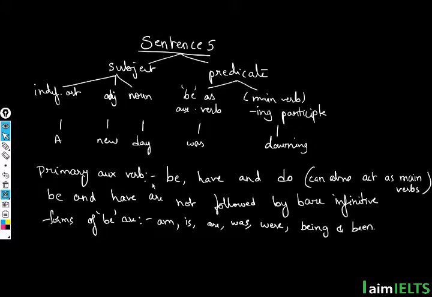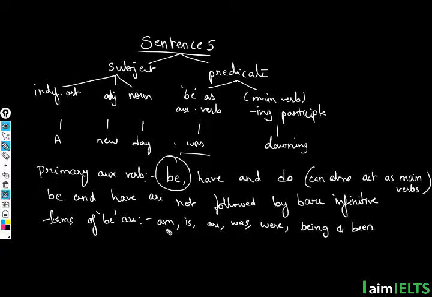these are called primary auxiliary verbs. Here we are using be as auxiliary verb, and this is actually called a primary auxiliary verb. Here be, have, and do, all these three are called primary auxiliary verbs. But under be, again, be has different forms, and different forms of be are am, is, are, was, were, being, and been.